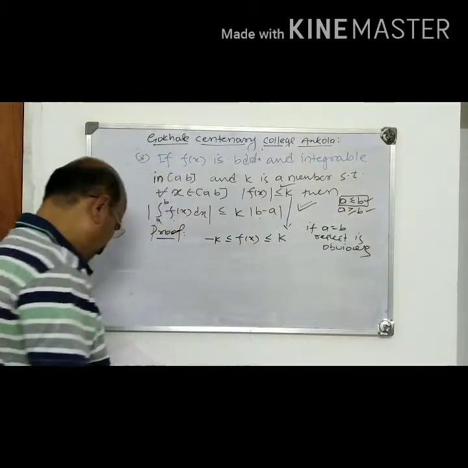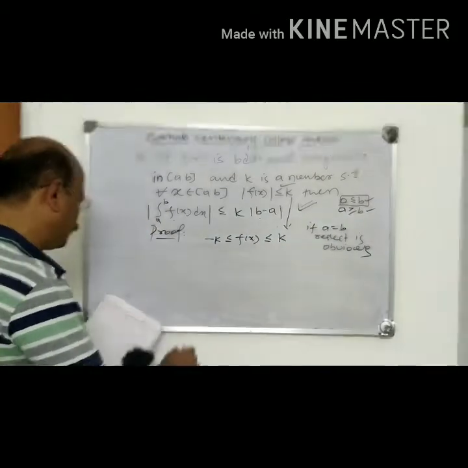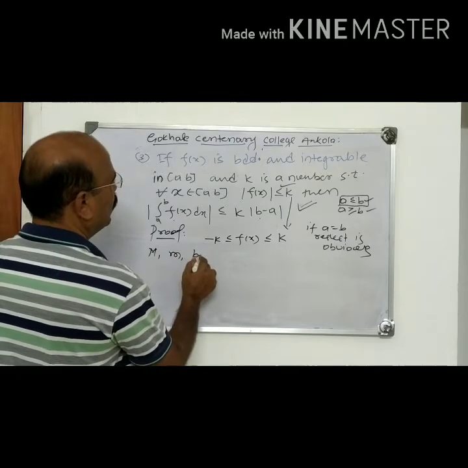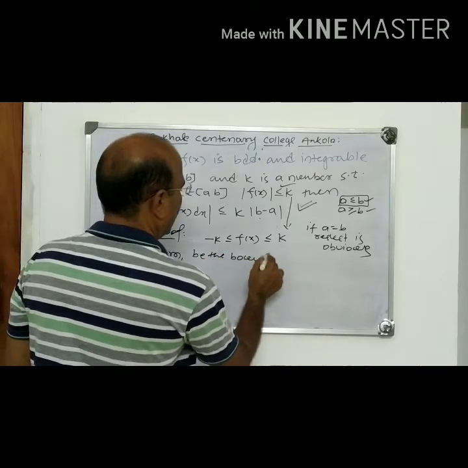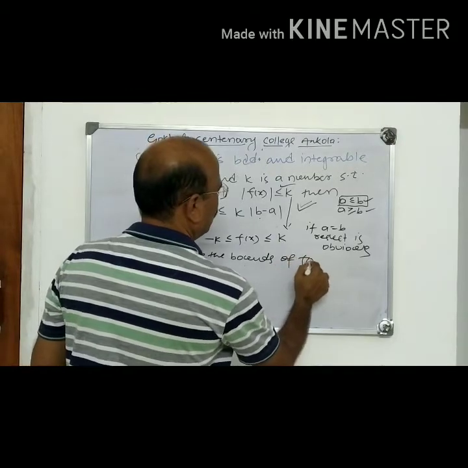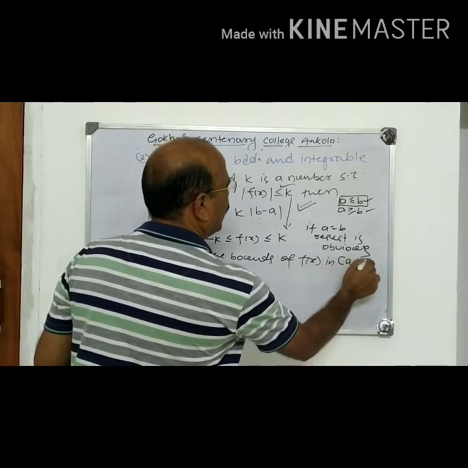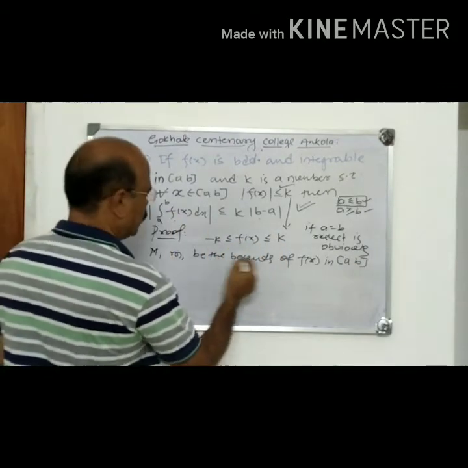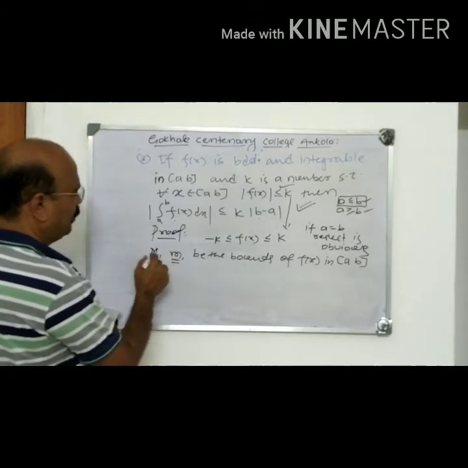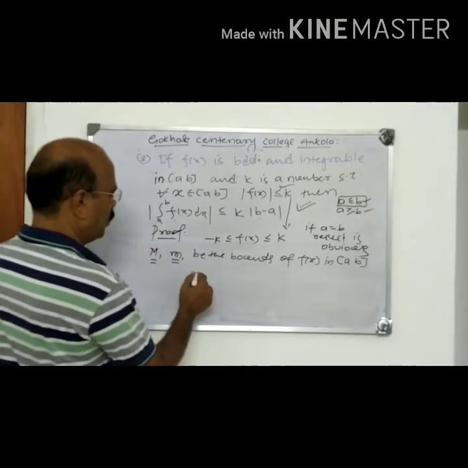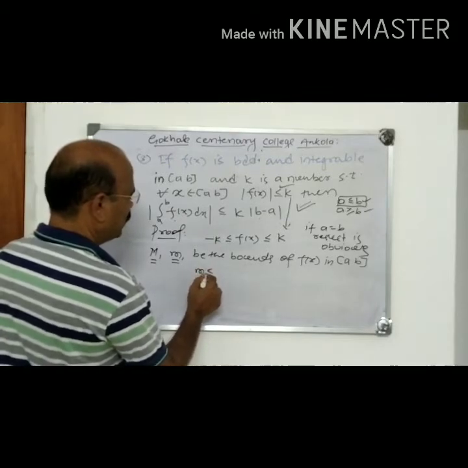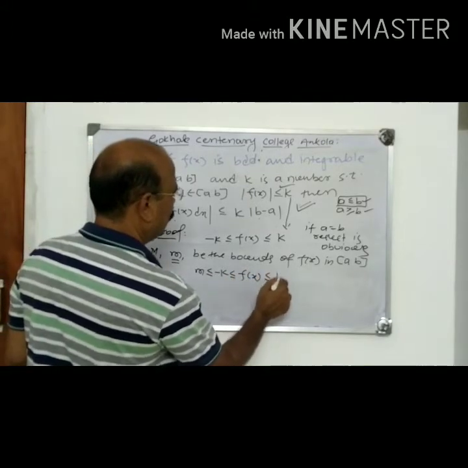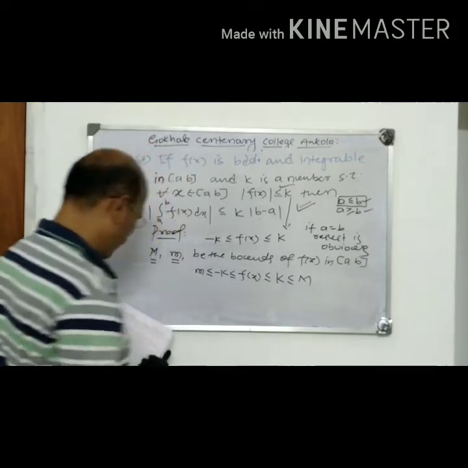Now, since b is greater than a, you have to use this result. Let capital M and small m be the bounds of fx in complete interval AB. Then these two are values of fx, but small m and capital M are the lower bound and the upper bound. The meaning of this is m is less than or equal to minus k, less than or equal to fx, less than or equal to k, less than or equal to capital M.